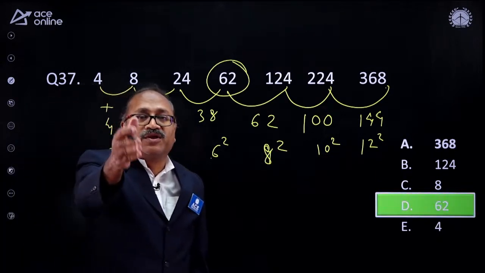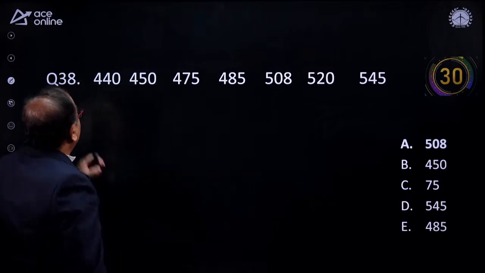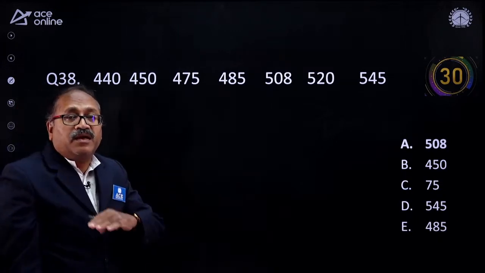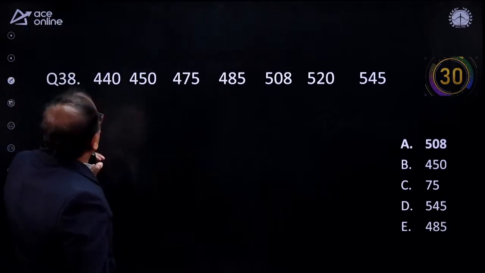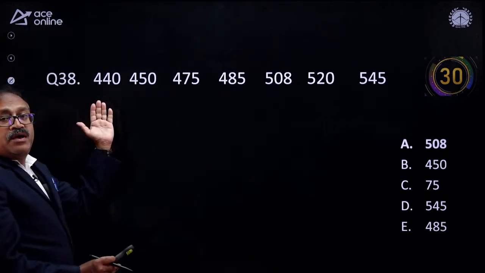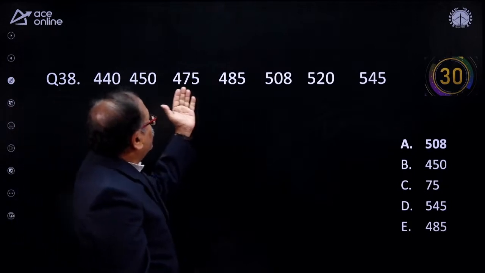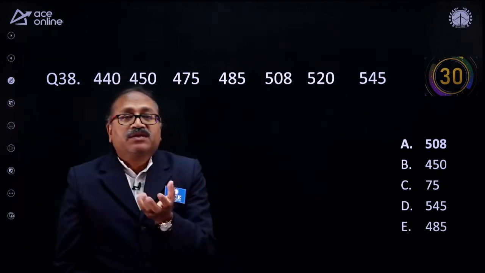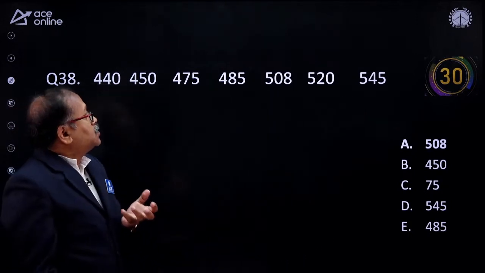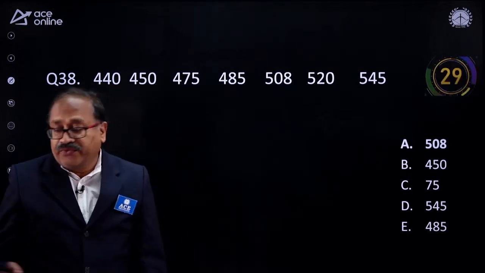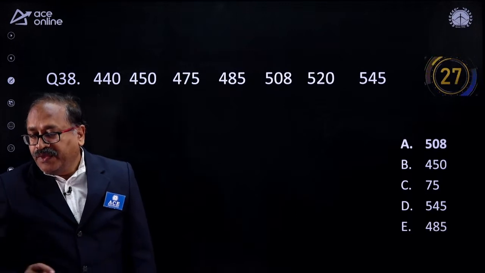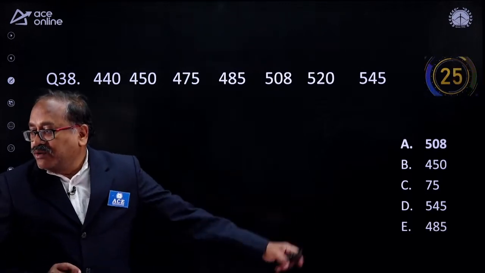The next question on the board is this. The 5 question was there, all are RBI Assistant of 2020. Now, look at what is happening over here, 440, I hope it is clear, 440, 450 and so forth. The rate of increase is very, very low. So, it is possible that it's an addition based question. Your 30 seconds starts now. Come on, I'm sure you will be able to answer the question.